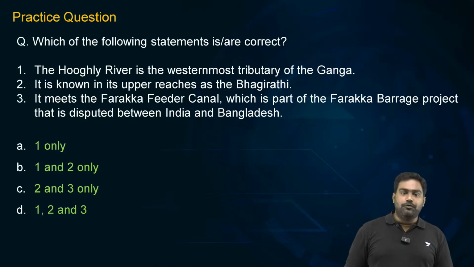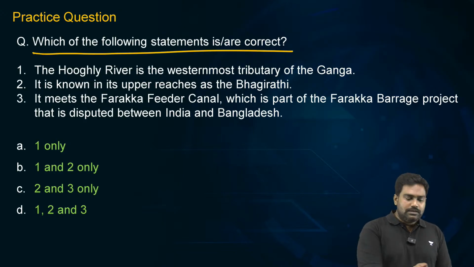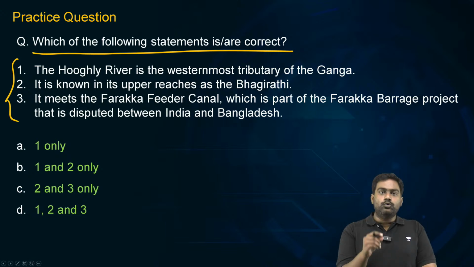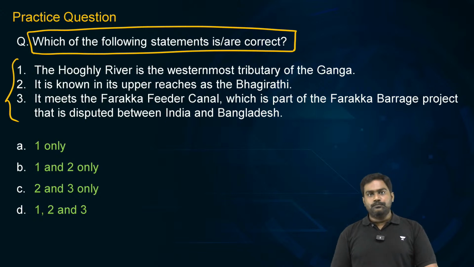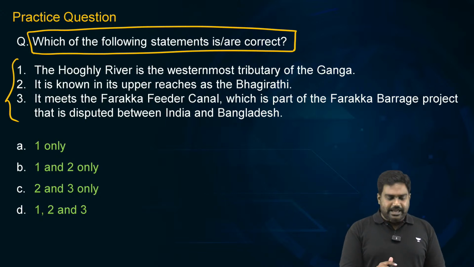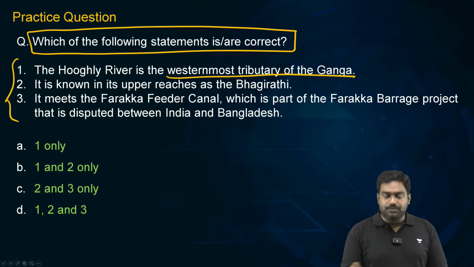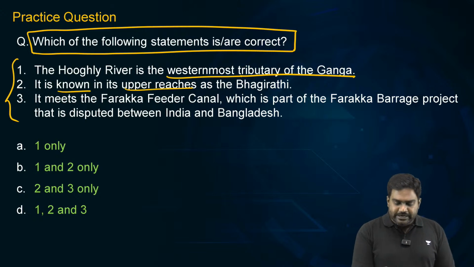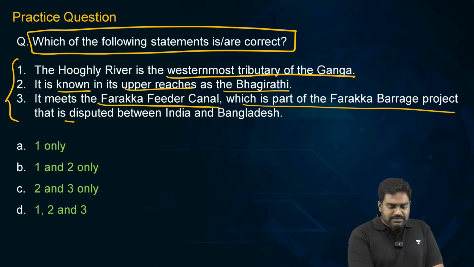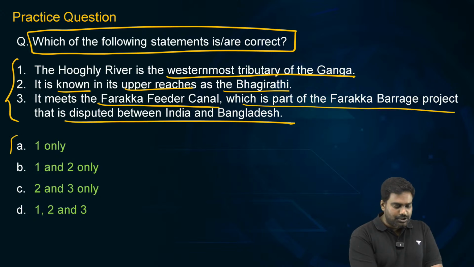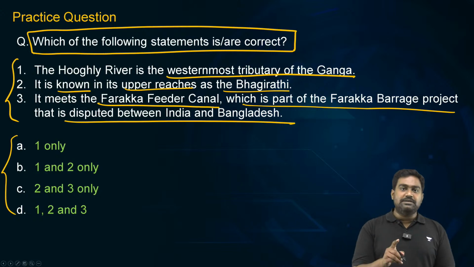But I have a question for you on the Hooghly River. I have given 3 statements about the Hooghly based on its geography. I will not give you the answer now. Read the statements carefully. The Hooghly River is the westernmost tributary of the Ganga. It is known in its upper reaches as the Bhagirathi. It meets the Farakka feeder canal, which is part of the Farakka barrage that is disputed between India and Bangladesh. So please find out which of the statements are correct.